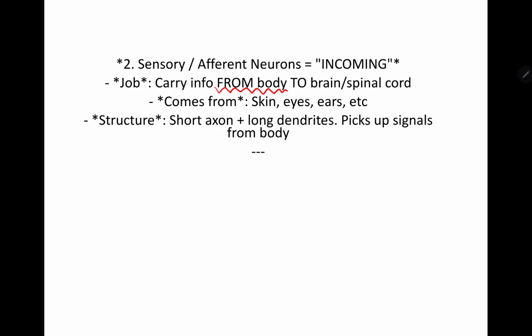So, it usually comes from the skin, eyes, ears, all these sensory organs, and from there it goes to the brain or spinal cord. And what is its structure? How does it look? It has a short axon and long dendrites. It is completely opposite to the efferent.